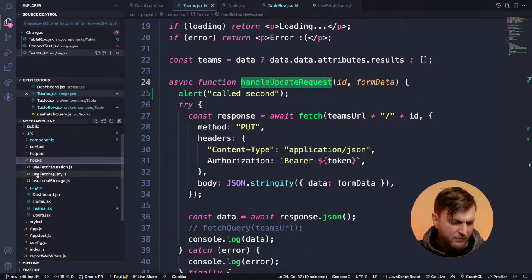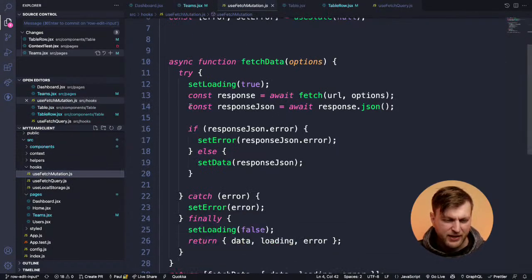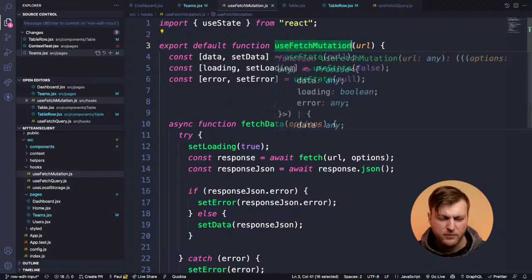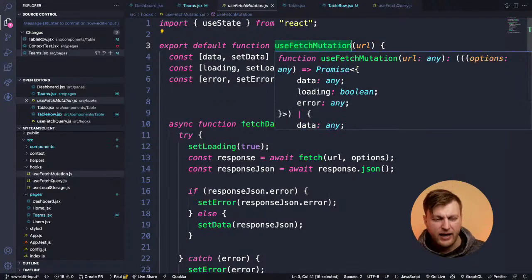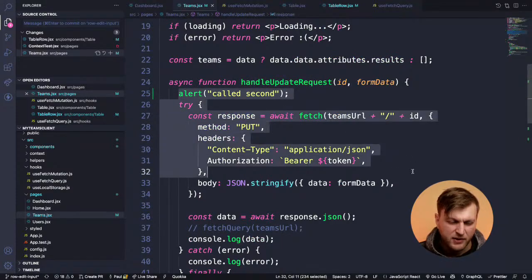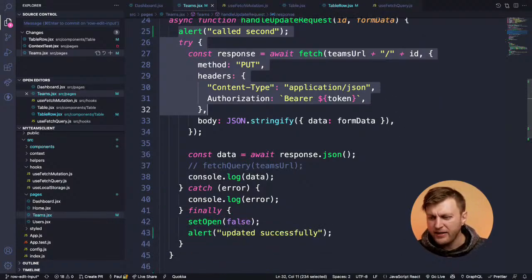So if you look at hooks, I have use fetch mutation, which basically will do the same thing I just did. It allows me, instead of rewriting a different handle update request function with different parameters, to use that hook in multiple places. So I know that might have been confusing,